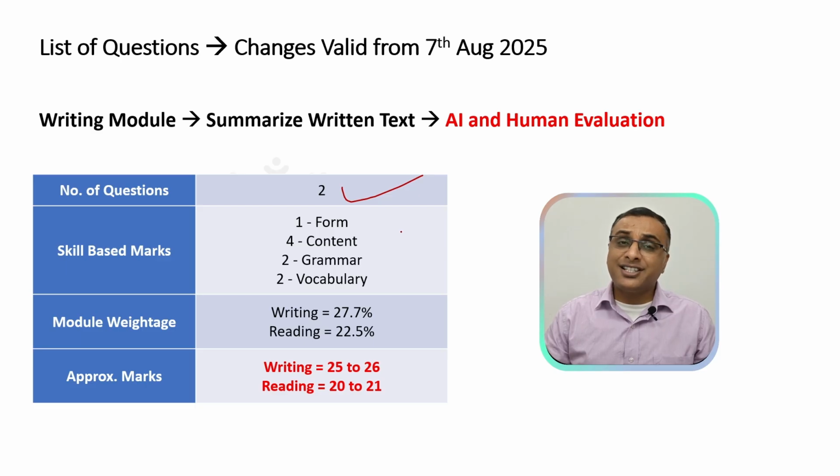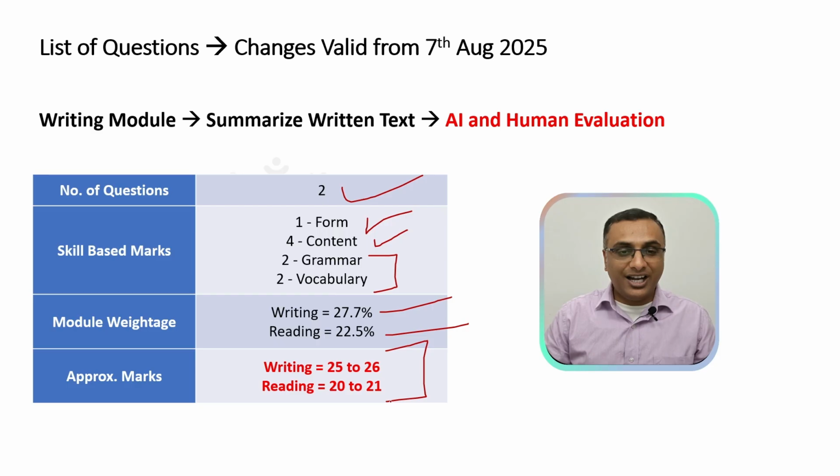The marks for skill based has slightly changed. For form you will get 1, content has been increased to 4, grammar and vocabulary will still remain at 2 marks. Coming to the weightage for each module. For writing you will get approximately about 27.7%, and for reading it is 22.5%. There is a drastic change over here, which will tally up to 25 to 26 marks for your writing and 20 to 21 marks for your reading module, which is a very drastic change. Hence, this will become one of the important questions of your writing module and reading module too.